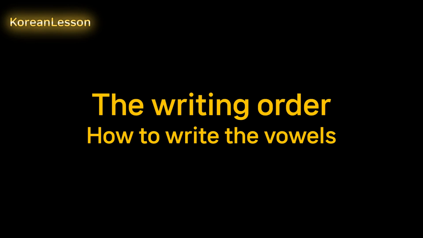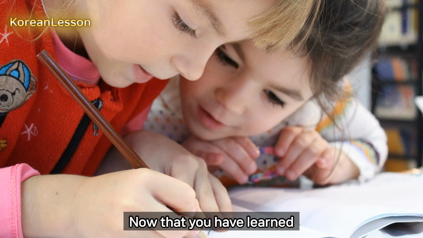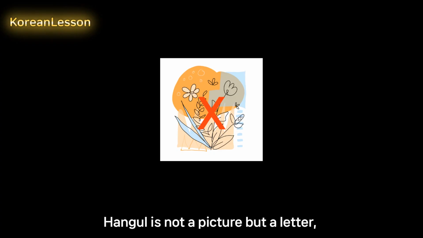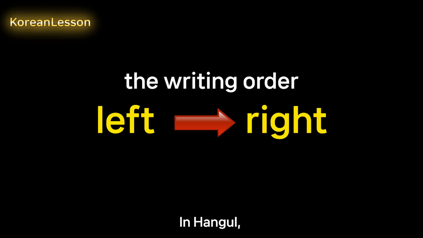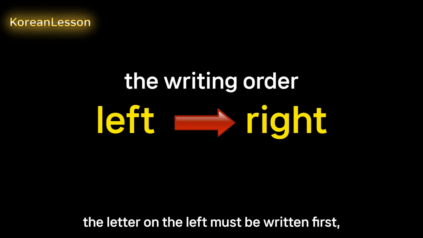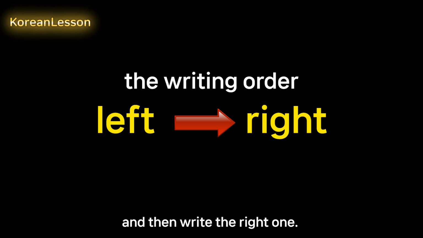The writing order. How to write the vowels. Now that you have learned what sounds the vowels make, let's try to write vowels. Hangul is not a picture, but a letter. So, it must be written according to a specific order. In Hangul, the letter on the left must be written first, and then write the right one.